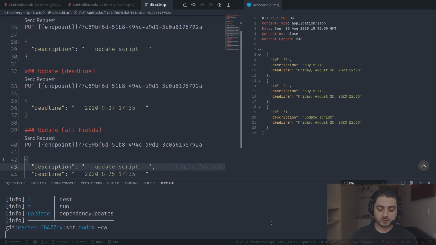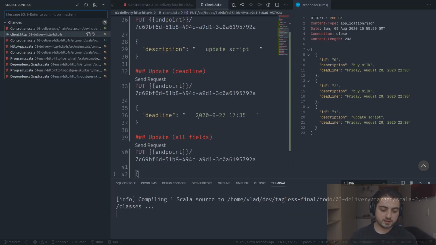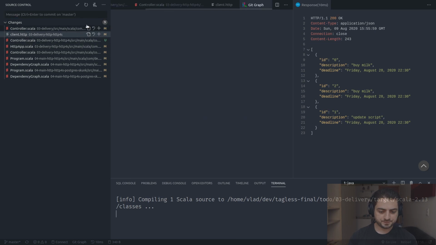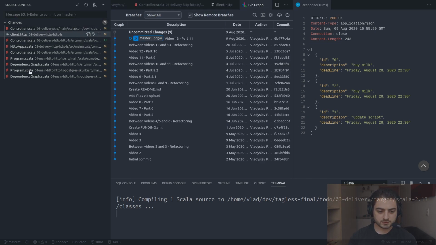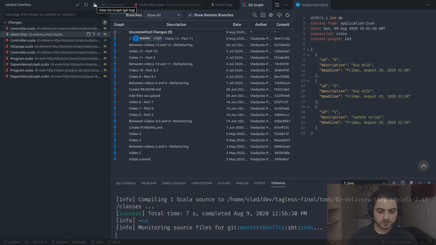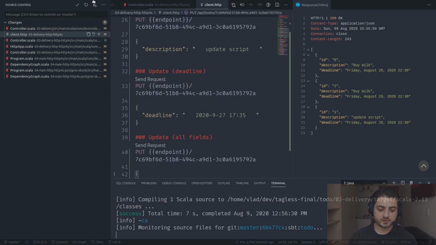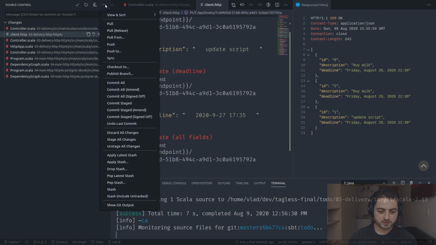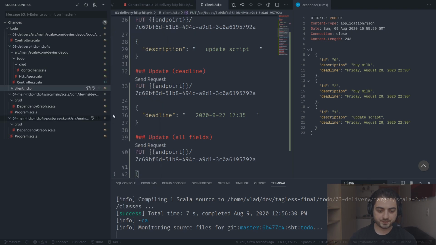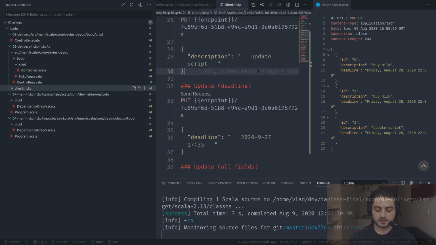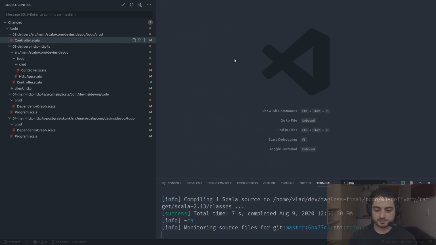Okay, so let's go and real quick see what we changed as a tree. Oh, this is another extension that I have called git graph. That's not what I wanted. I wanted to click on view sort as a tree like this. All right, so let's close everything.